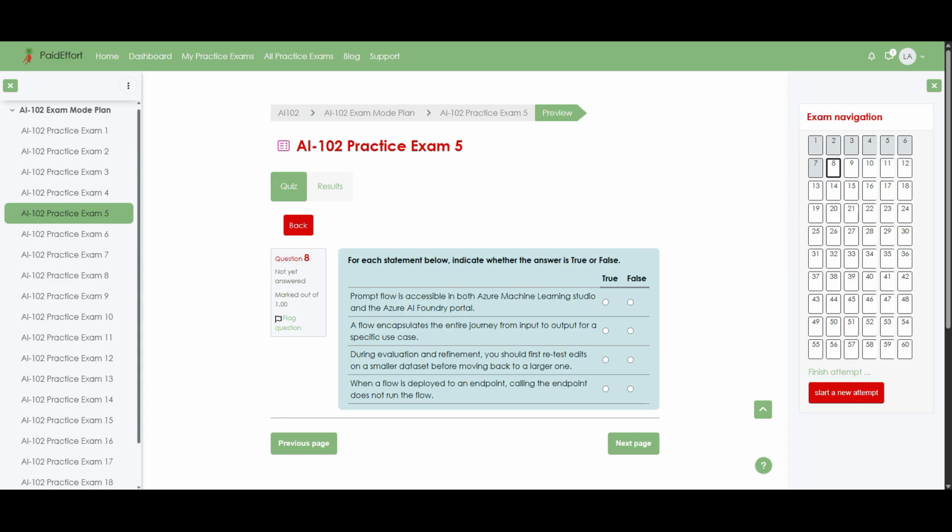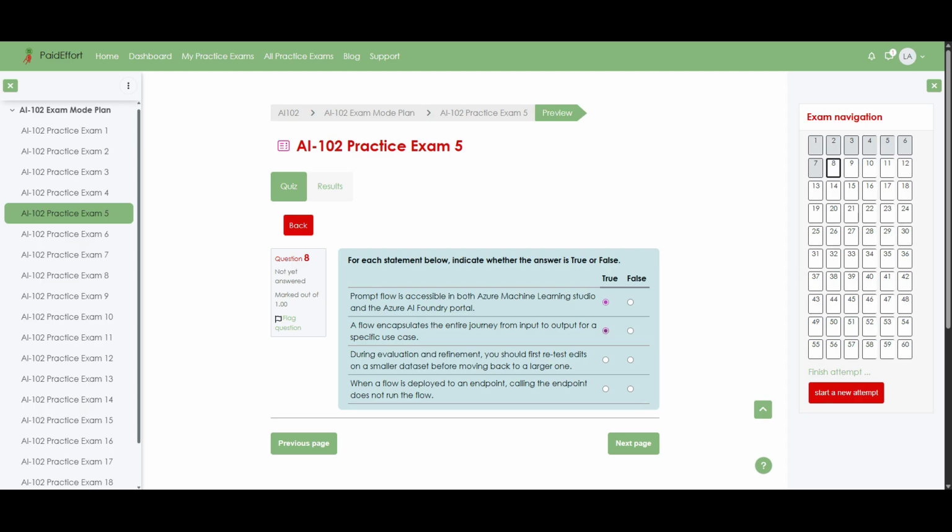Question 8. For each statement below, indicate whether the answer is true or false. Prompt flow is accessible in both Azure Machine Learning Studio and the Azure AI Foundry portal. Answer: true. A flow encapsulates the entire journey from input to output for a specific use case.